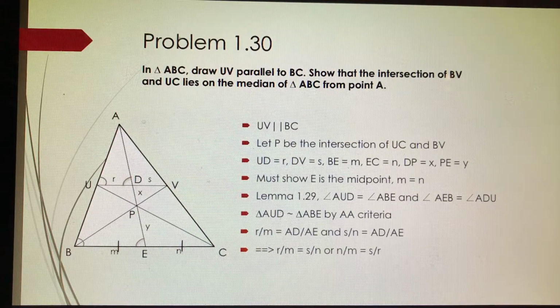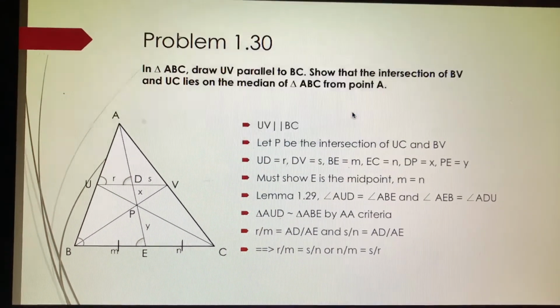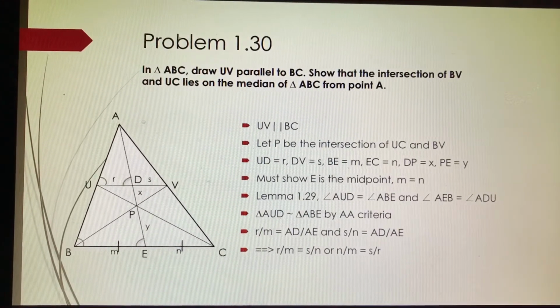Let P be the point at which BV and UC meet, and draw a line connecting A to BC where the line crosses P. We'll denote the points where the line crosses UV and BC as D and E, respectively. Since there are several lengths to work with, we will denote the lengths UD, DV, BE, EC, DP, and PE by R, S, M, N, X, and Y, like in the image below. To prove the solution to this problem is true, we must show that E is the midpoint of BC, or say that M is equal to N.